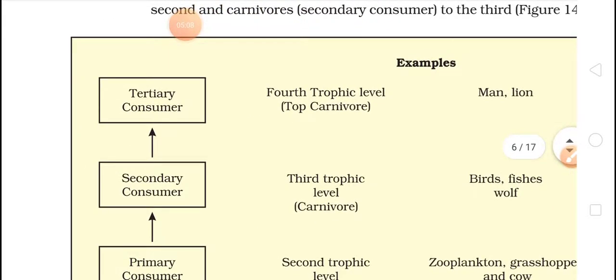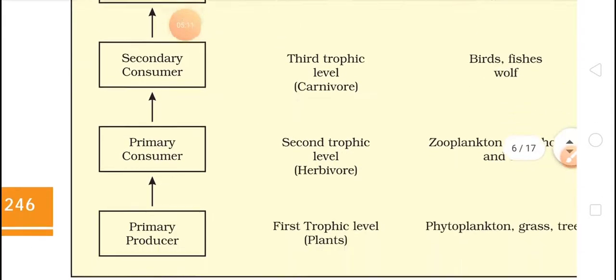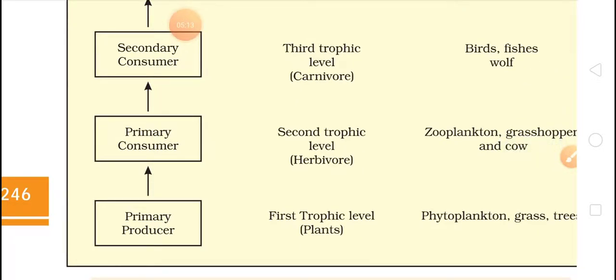Okay, so they have given the example over here. Let's see the example. We have primary producers. So primary producers will always be our first trophic level. Okay, they are producers, so they will produce. So who will produce energy? Plants will produce energy, so they will do the process of photosynthesis. So phytoplanktons, grass and trees are primary producers. Okay, then producers will be consumed by animals, so they will be primary consumers.